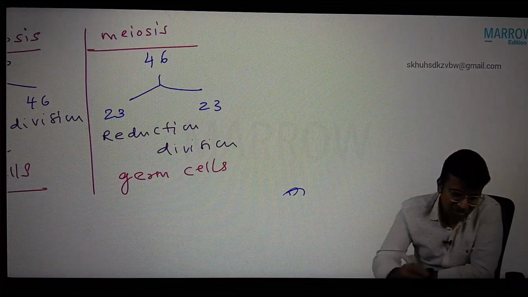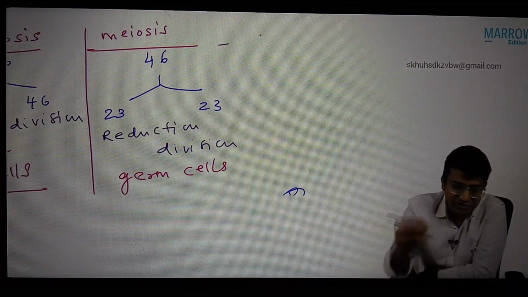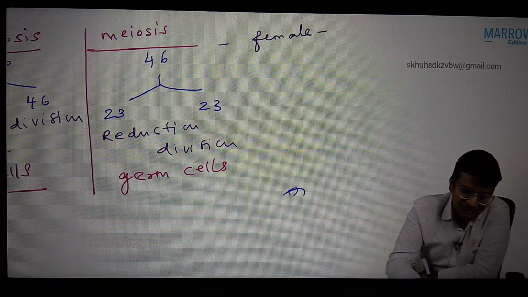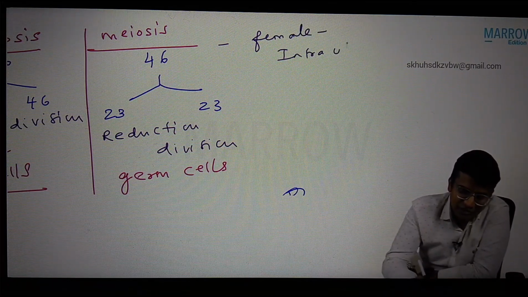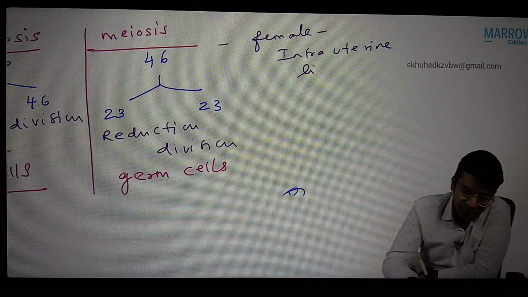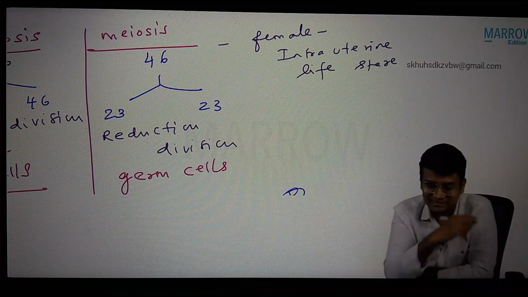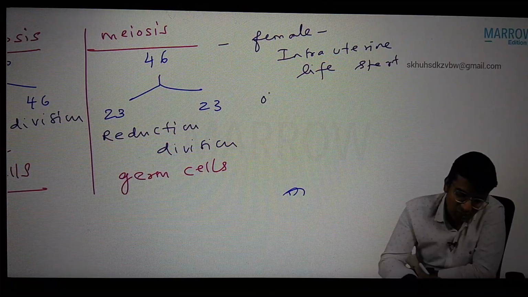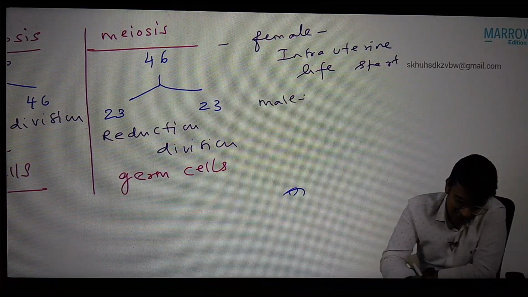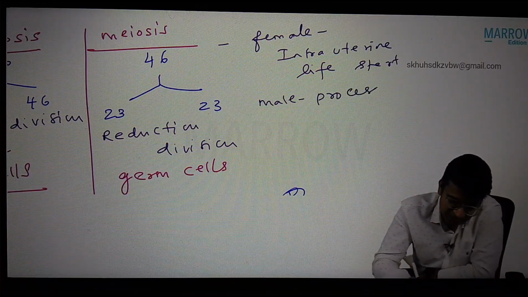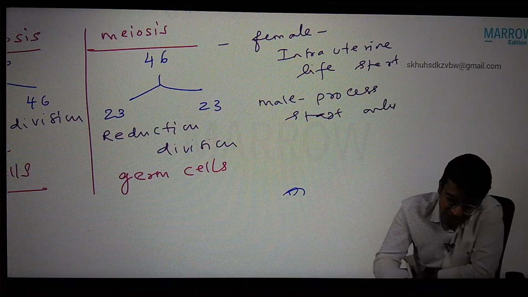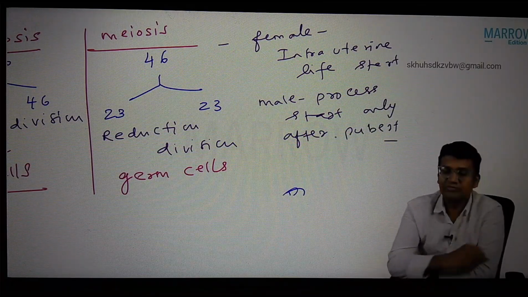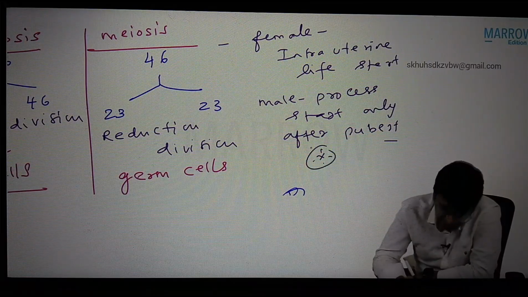Now, meiosis in female starts in the intrauterine life itself. Whereas in the case of male, the meiosis occurs only after puberty. In male, the meiosis process starts only after puberty. This is very important.